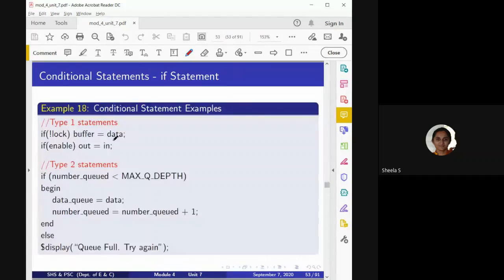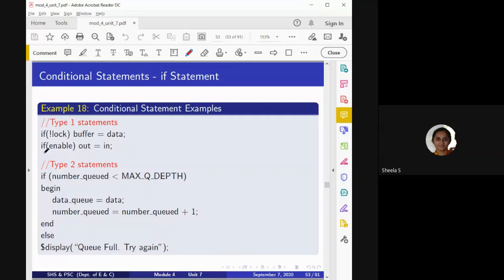So when we consider an example, here what I can observe is we are considering if not lock, in that case buffer is equal to data. I am using only one statement, that is, if not lock is true, which means if the value of lock is equal to 0, in that case whatever data is present in the variable data will be copied to buffer. Otherwise, it won't execute. Okay, because I have not mentioned any other condition, so it is not going to execute.